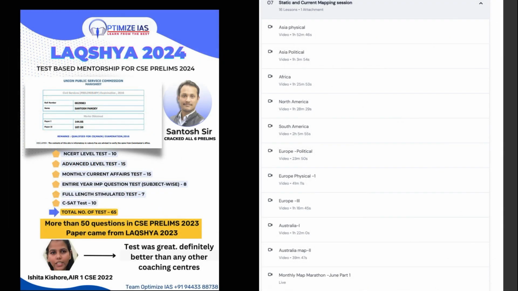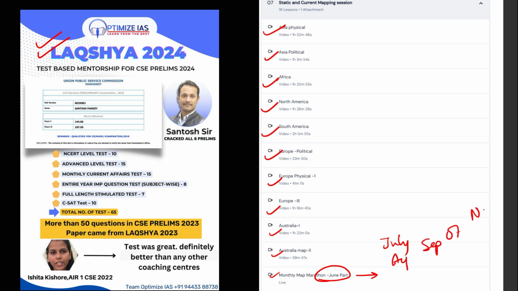Next, let us see, guys, one thing I would like to tell you, that in Lakshya series we have taken exclusive map sessions, more than like 50 to 60 hours of map sessions we have taken, and every month we are taking map sessions. You can see here June, then we have July, August, September, October, November.